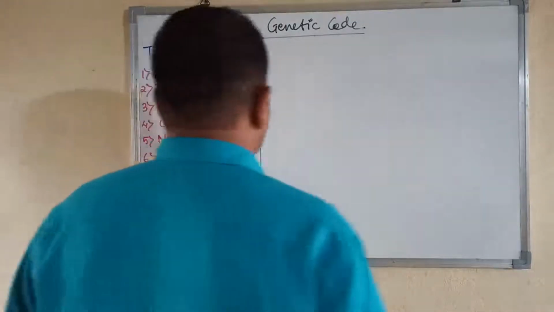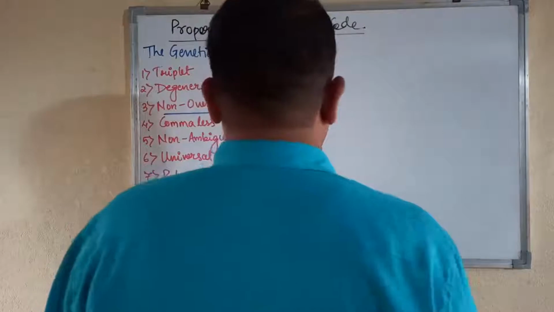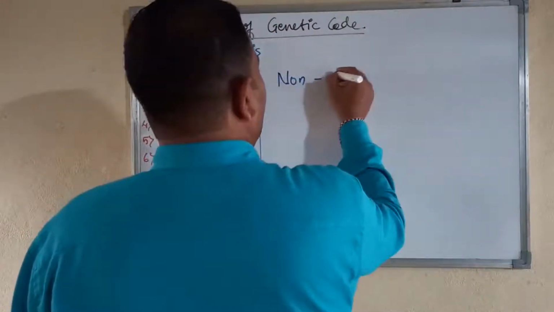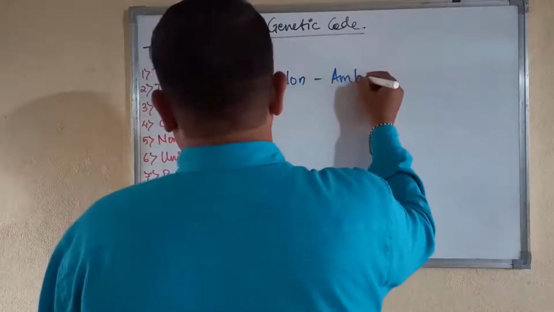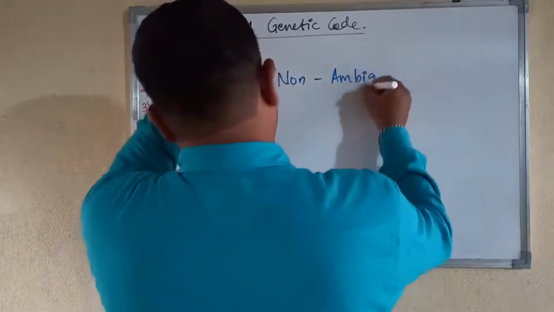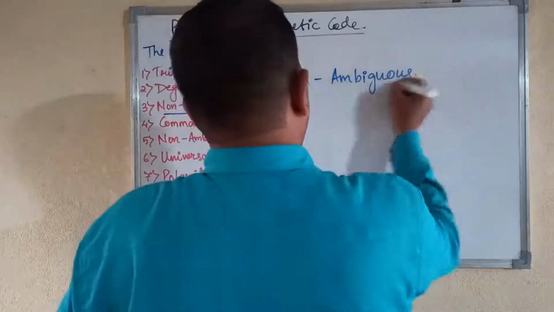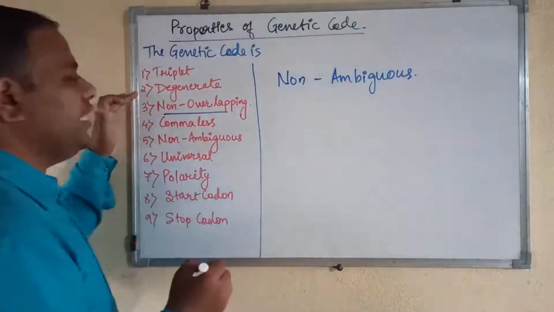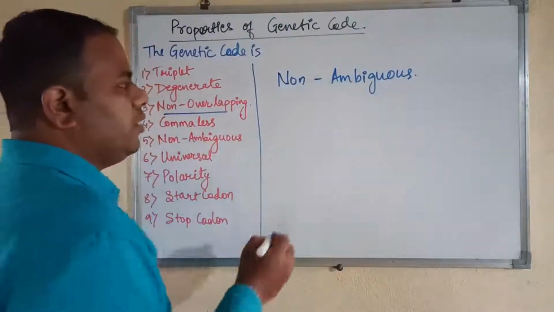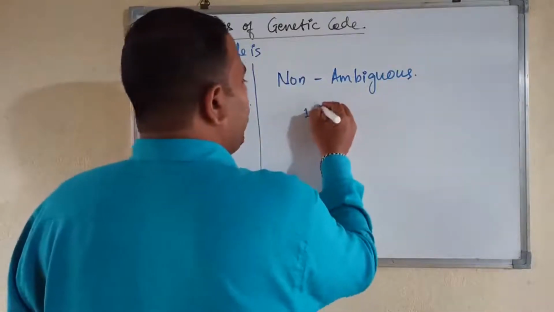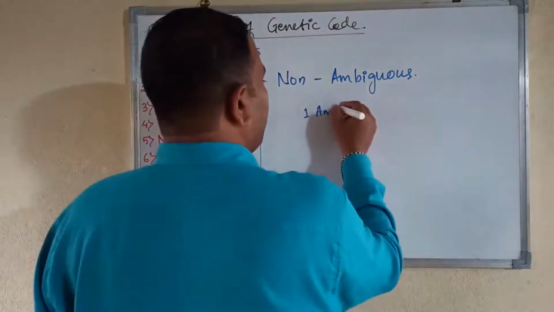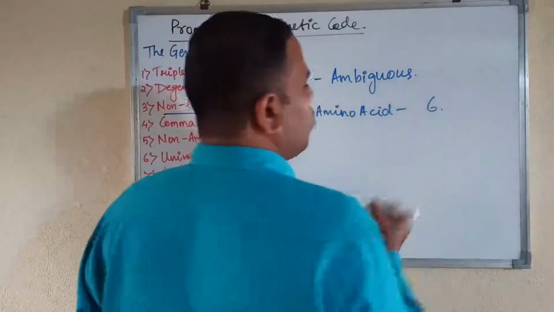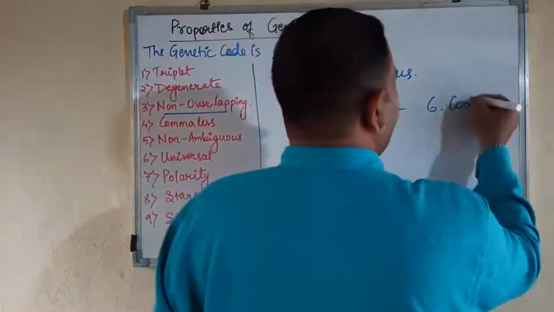The next property is that genetic code is non-ambiguous. We have seen in the degeneracy property that one amino acid can be coded by a maximum of 6 codons.